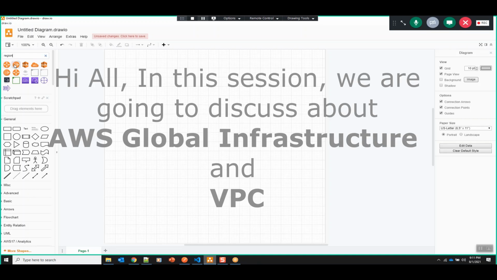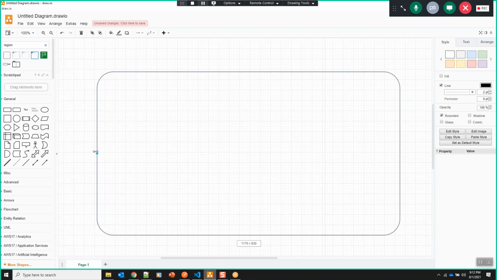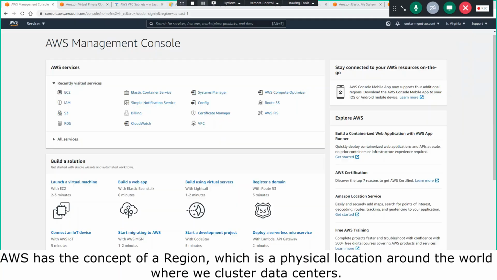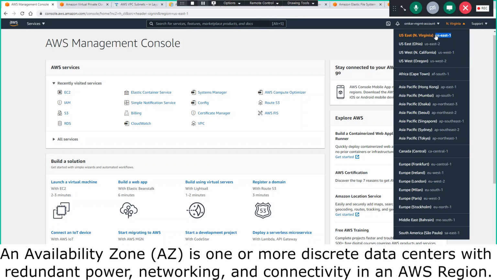So what is a region? A region is a geographical area, right? So let me draw the region. Let's say I have one region. Let me draw US East 1 region only so that it would be realistic. What is US East region? It is the North Virginia region.